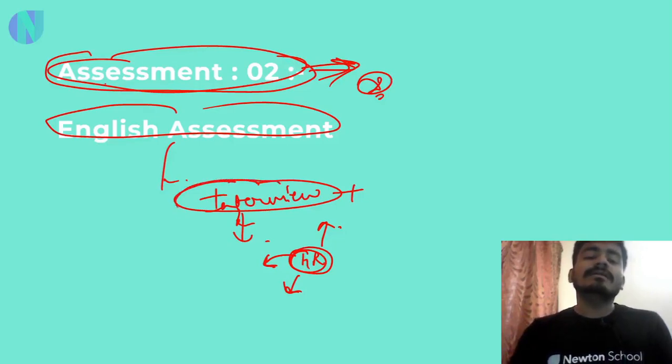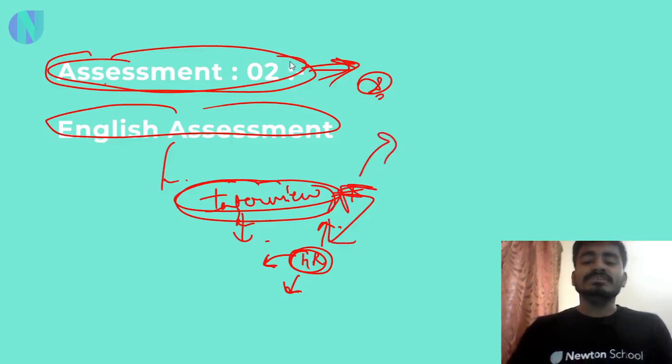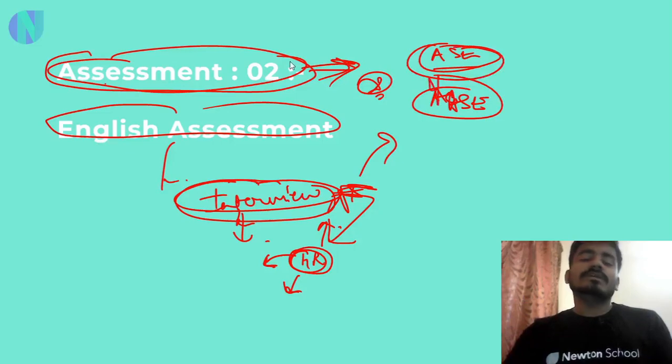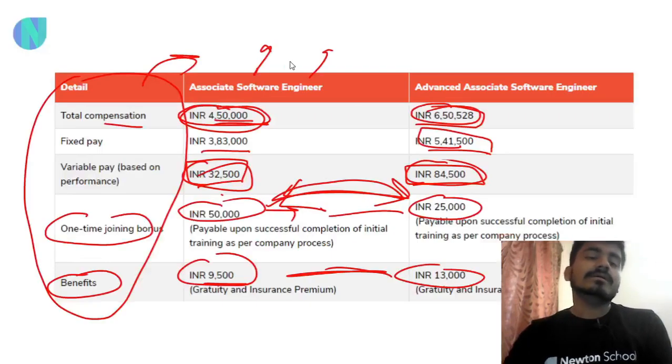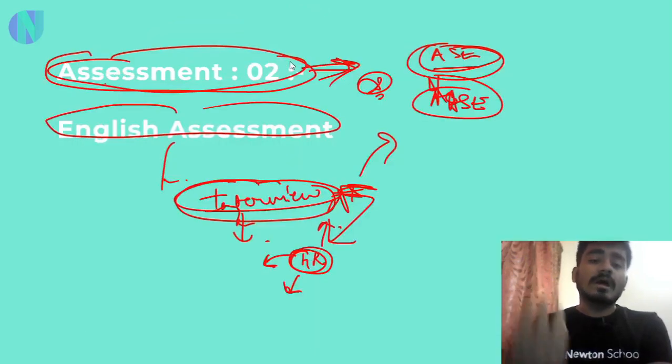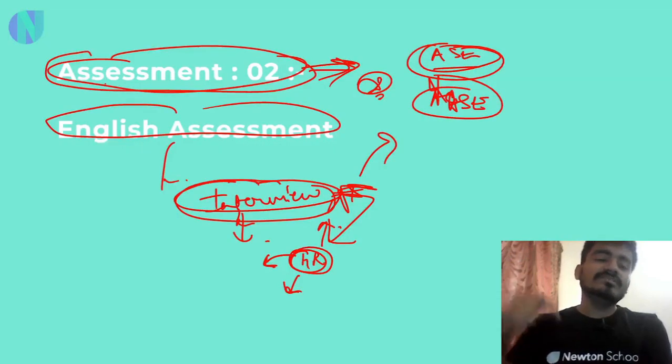After this round, that is your interview and HR round, you will get your results in 1 to 2 weeks basically. They will tell you whether you are hired for the ASE profile or the advanced ASE profile. So this was the complete process of Accenture hiring. If you have any doubt regarding questions in assessments, how you are going to do the English assessment round, and how you are going to do the interview plus HR round, you can ask me in the comment section.